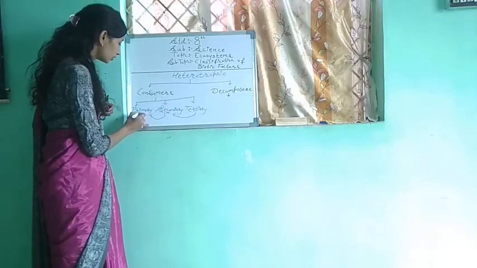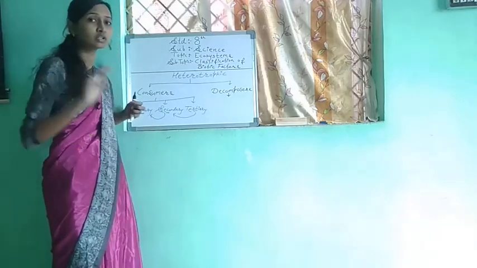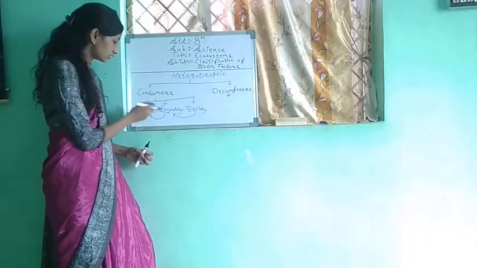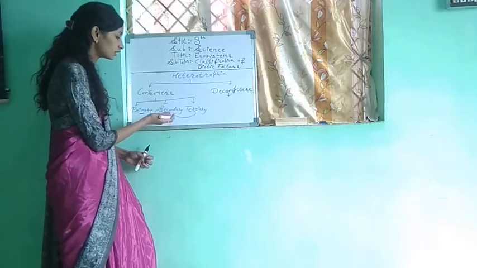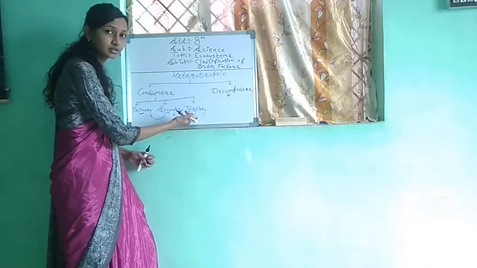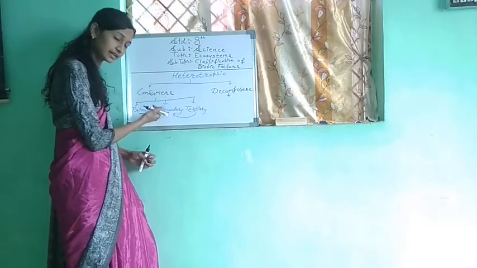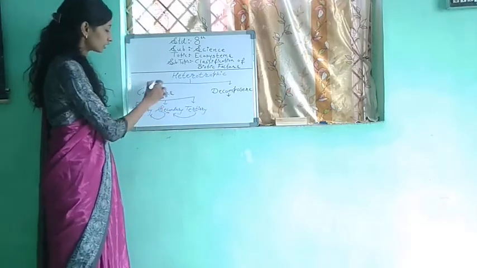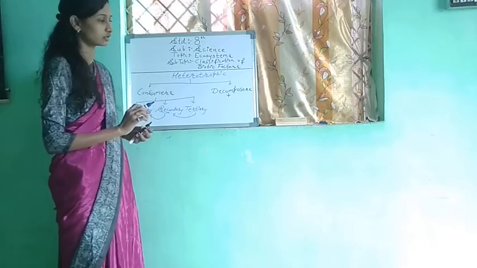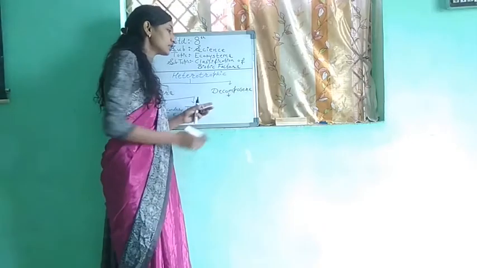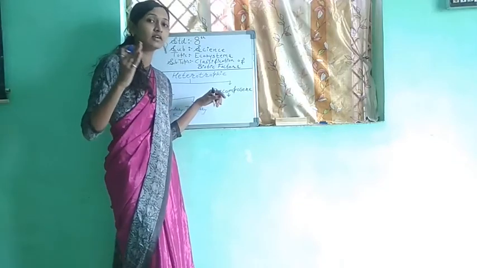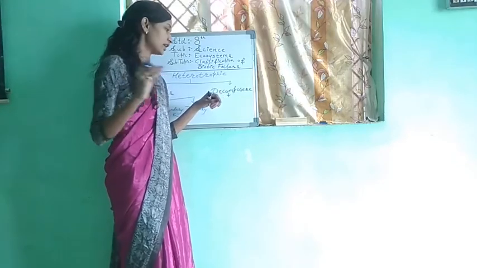Primary consumers will include all the living organisms which are dependent on autotrophs, that is plants. Secondary consumers are those which are dependent on primary consumers. Tertiary consumers are those which are dependent on secondary consumers. This was the classification of heterotrophs, among that consumers, primary, secondary and tertiary. Okay, now we have seen that decomposers decompose the dead material, dead living organisms.